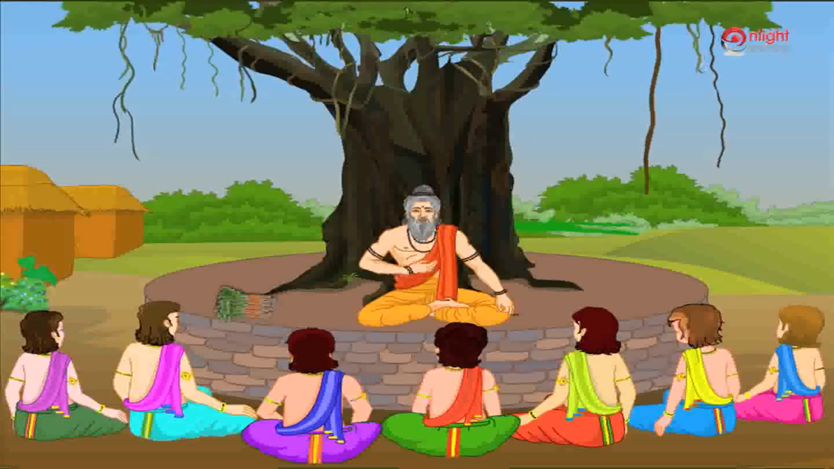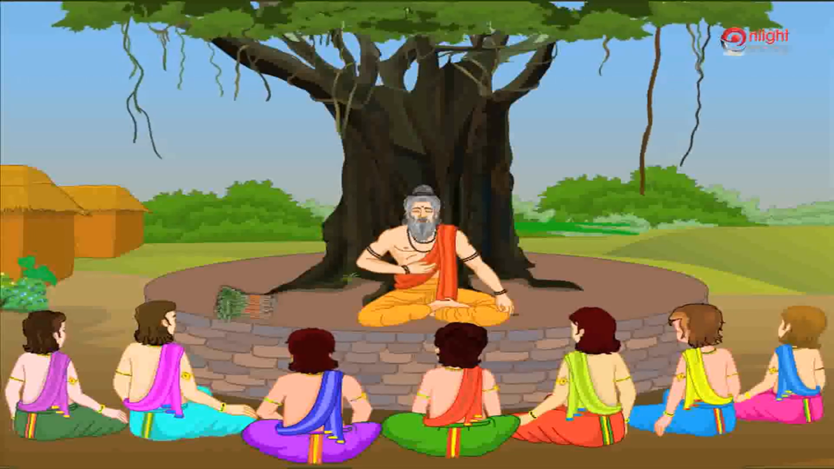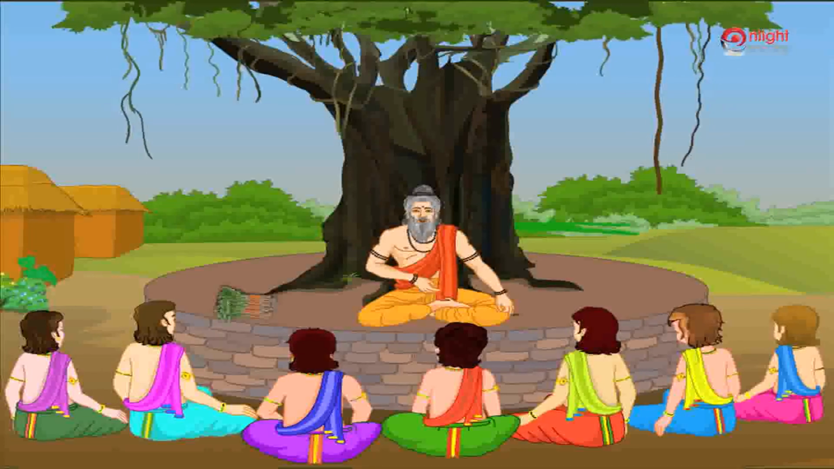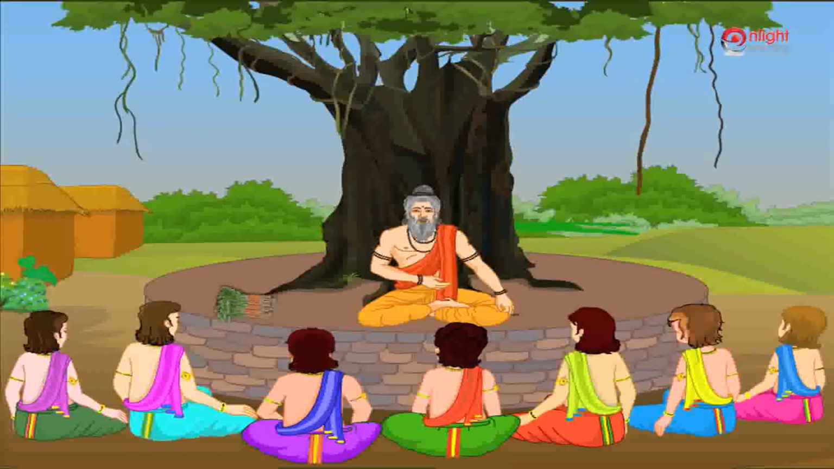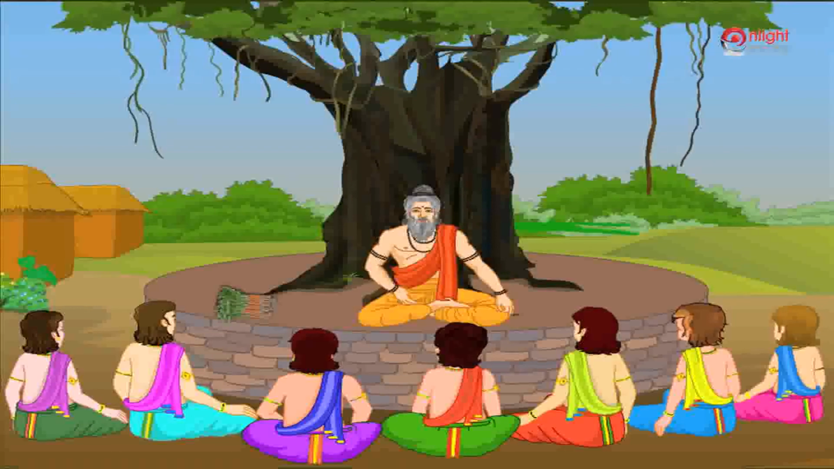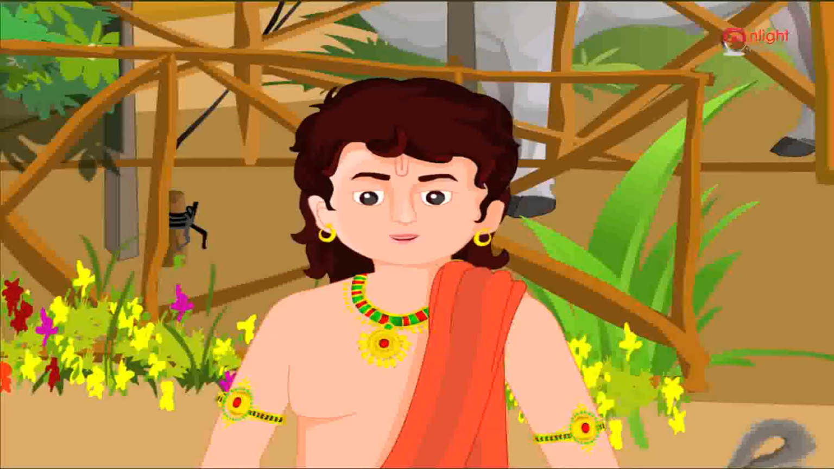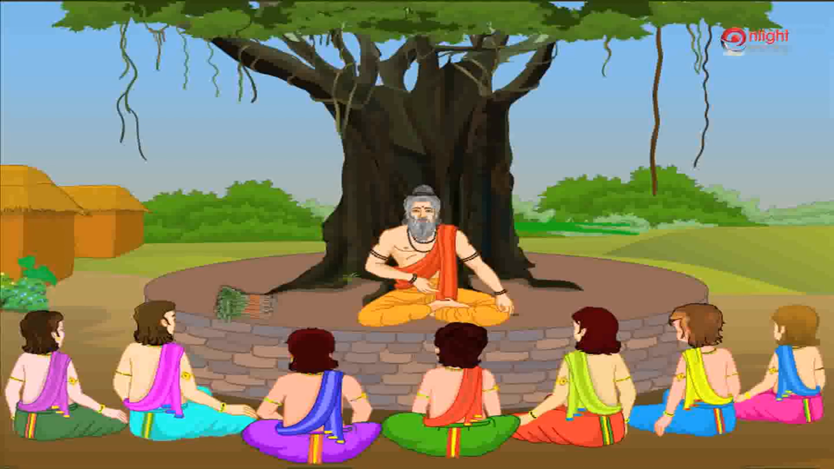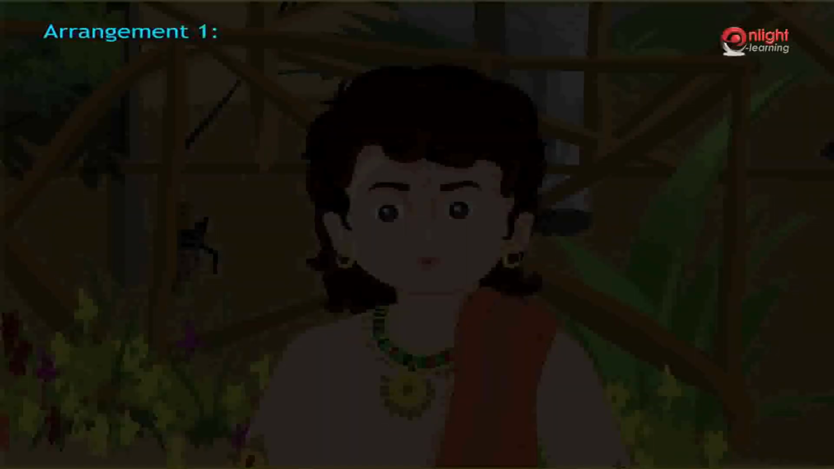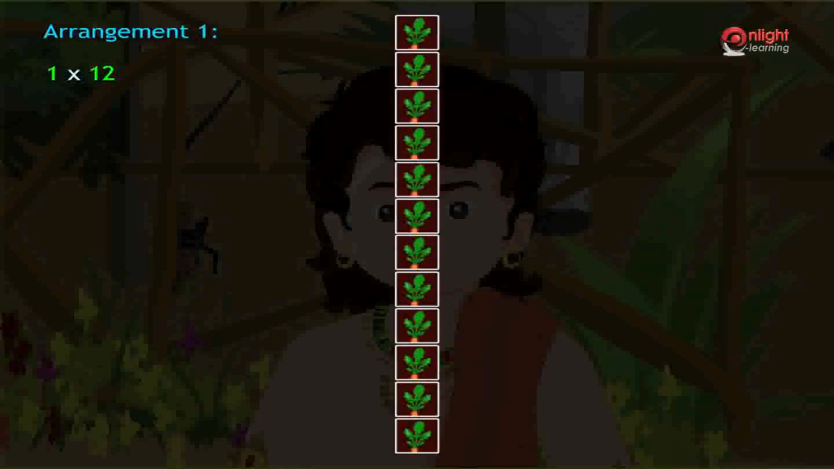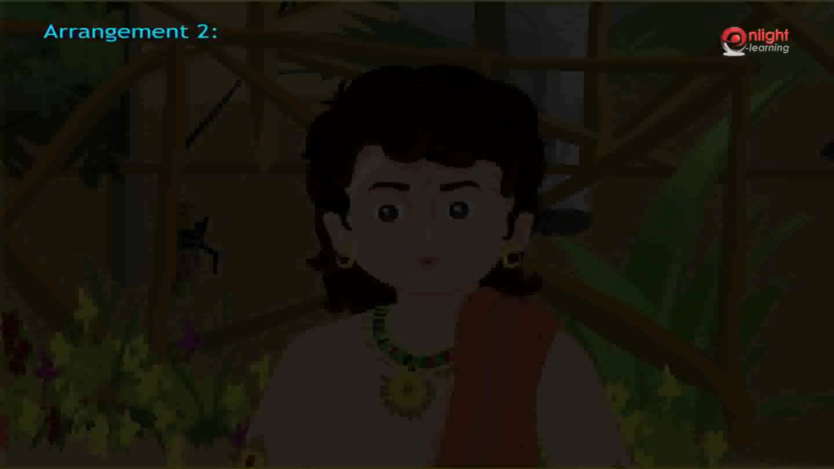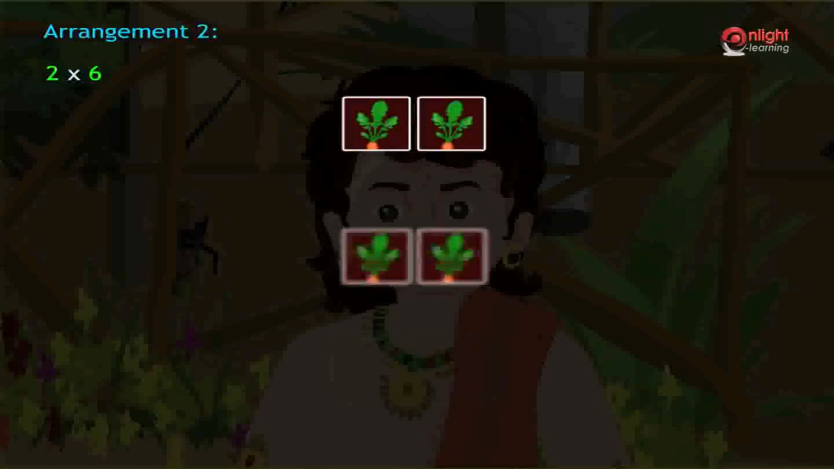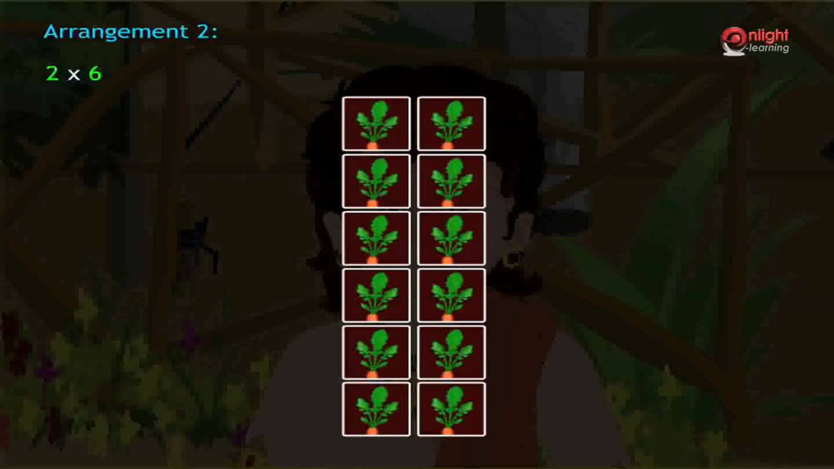Arjun, here are 12 saplings for you. Now, tell me how many ways you can arrange the saplings such that each row has the same number of plants. Guruji, we have to find the factors of 12. I can arrange it in 6 ways. And what are they? Guruji, the first arrangement is by creating 12 rows such that each row has one sapling. In the second arrangement, I can arrange the saplings into 6 rows with 2 plants in each row.